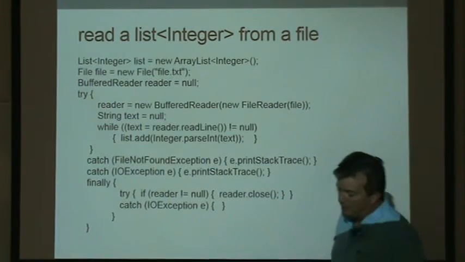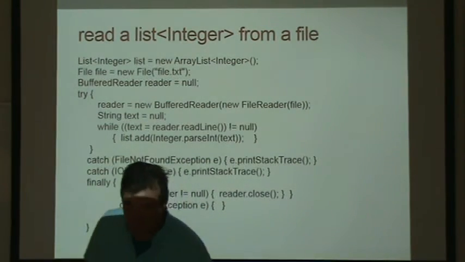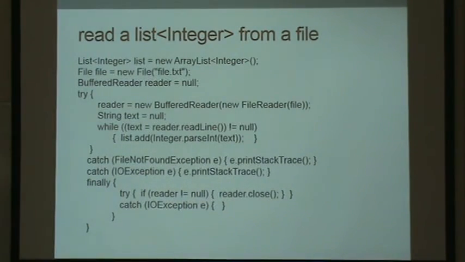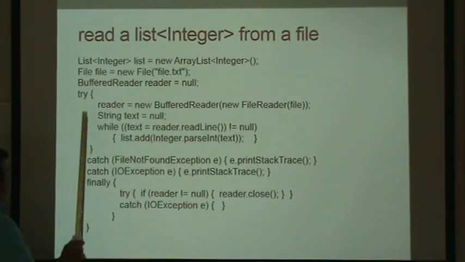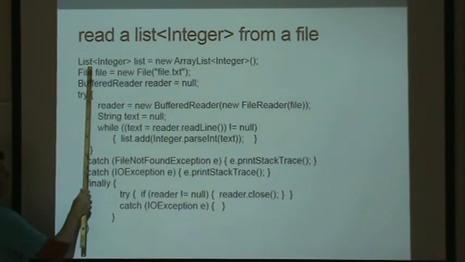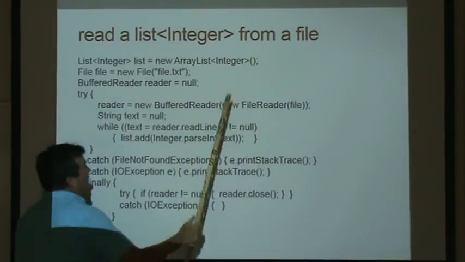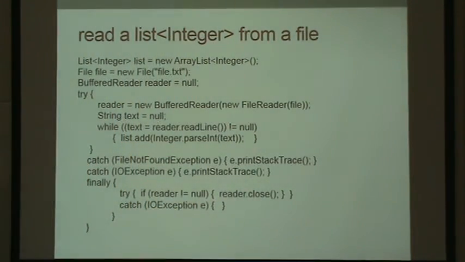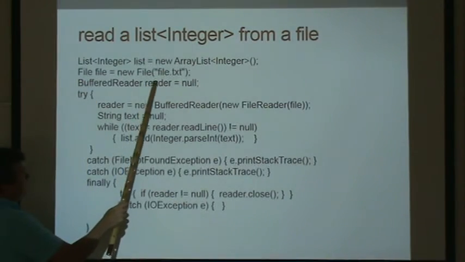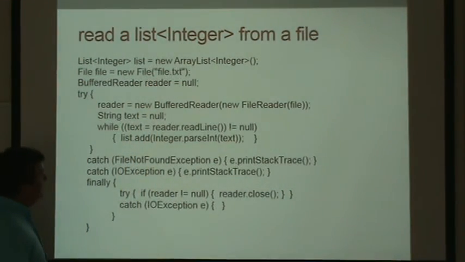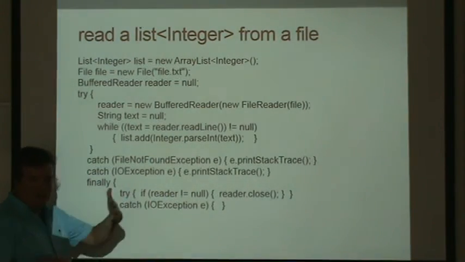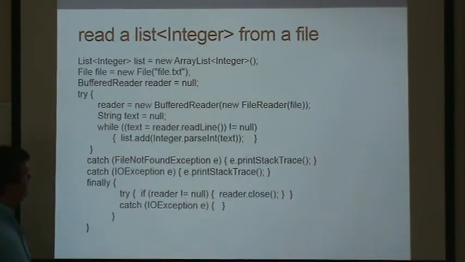So here's an example. Here's kind of like where we're taking a lot of stuff we learned this semester and putting it all into one example. So we have a generic list of integers. So I'm making a list, an array of integers. And then I'm opening up a file, some file.txt, which is going to be a list of integers. And then I'm going to read through those integers and write them into an array.